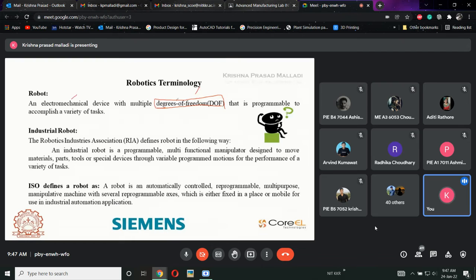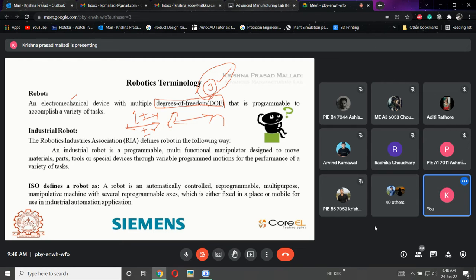Okay, but it is not restricted to linear. There will be some rotary also, that we will be discussing in the later phase. First we will be discussing only linear direction. So in linear direction there will be positive and negative x, positive and negative y, and positive and negative z. So it should have 3 degrees of freedom in linear directions. Any component should have 3 degrees of freedom in linear directions.